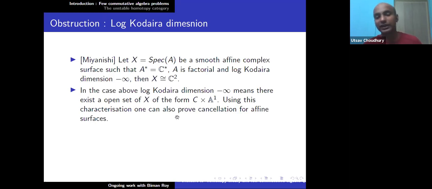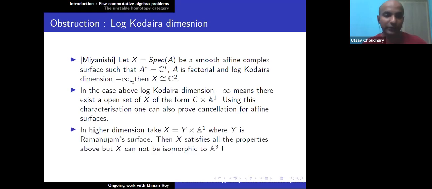And using this characterization, one can also prove cancellation for affine surfaces. In fact, the first proof of cancellation for surfaces came because of this Miyanishi's characterization. So now, in higher dimension, what happens to log Kodaira dimension? Of course, if I take Y to be the Ramanujan surface, and I take X equal to Y × A^1, then X satisfies all the properties mentioned above. In particular, Y satisfies these two properties: the units are C^* and A is factorial. And log Kodaira dimension is minus infinity, because you are forcefully putting an A^1 inside this X.